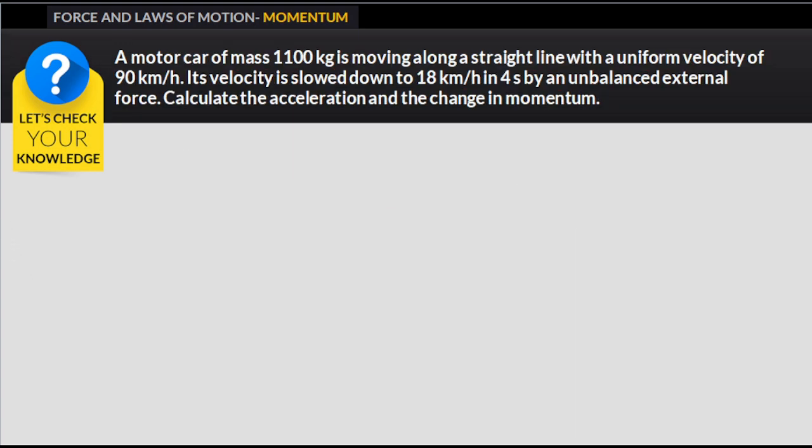Now the next question is, a motor car of mass 1100 kg, so mass is given as 1100 kg, is moving along a straight line with a uniform velocity of 90 kilometer per hour. Now its velocity is slowed down to 18 kilometer per hour.